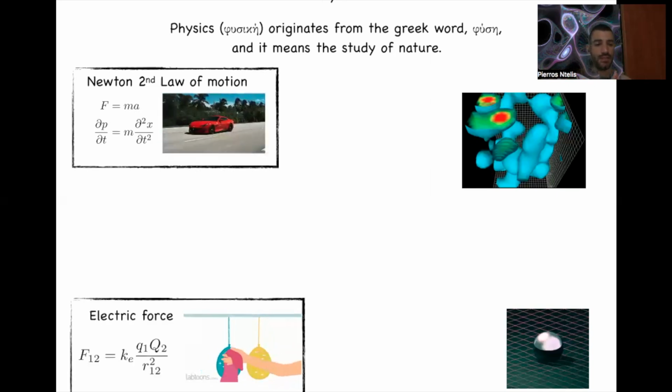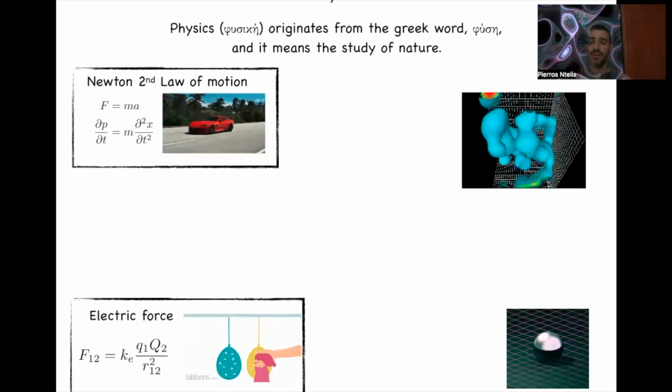And this can be described by the electric force, which tells us that the force of one balloon to the other is some constant k times the charge of one balloon times the charge of the other balloon, inversely proportional to the square of the distance between the two balloons, 1 and 2.